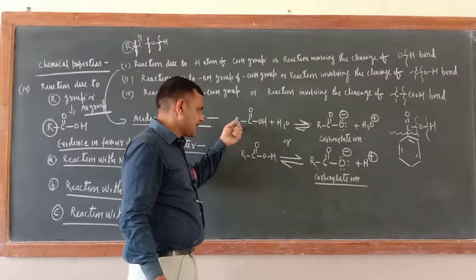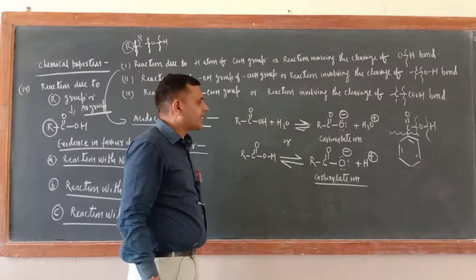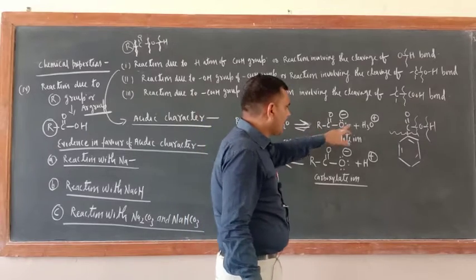So just see, RCOOH, both way you can write. So here carboxylate ion is formed and hydronium ion.